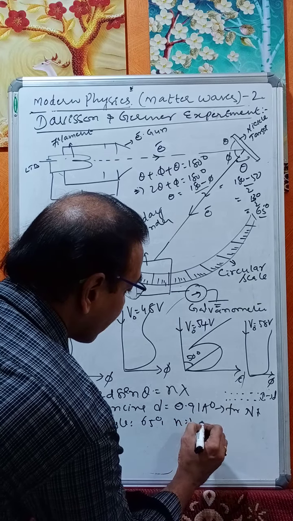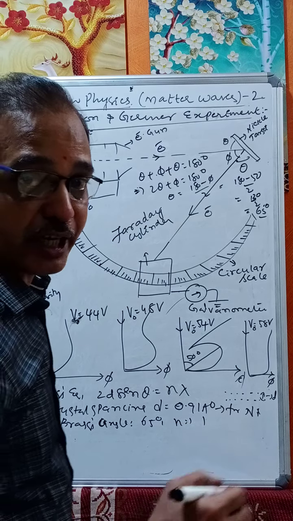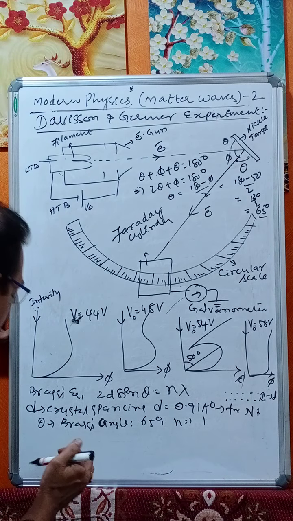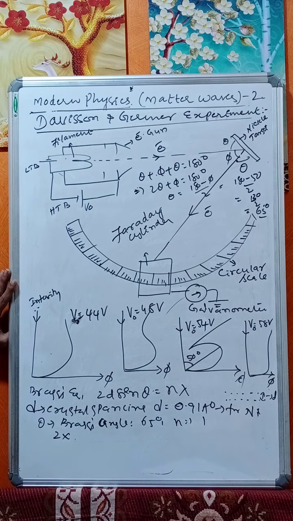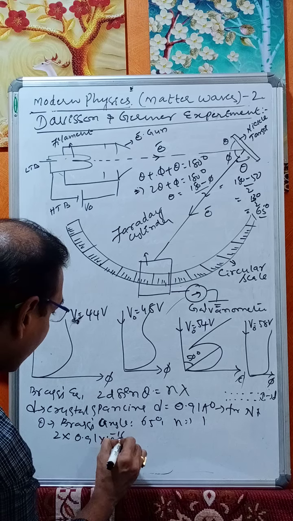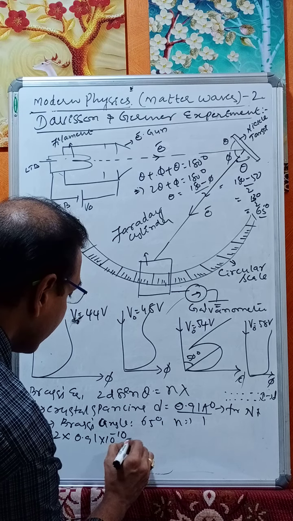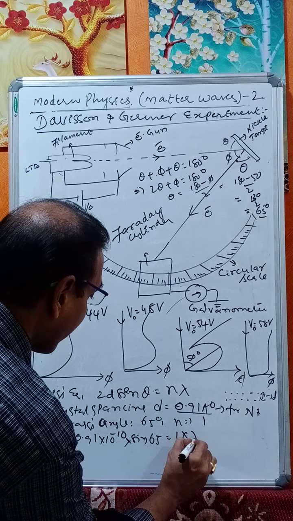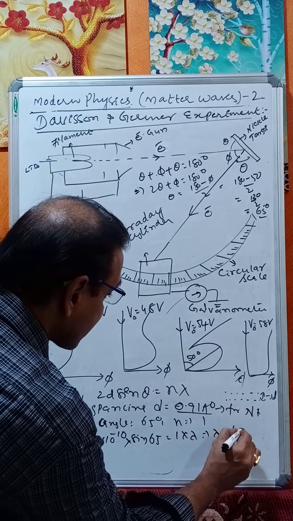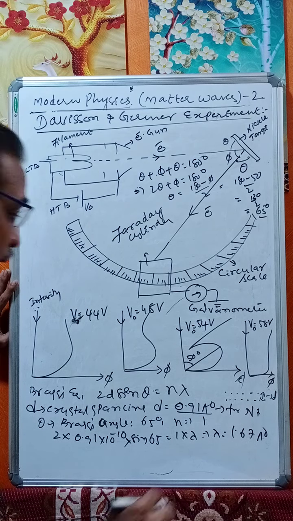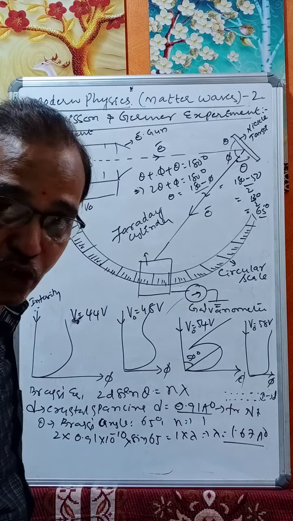The Bragg's angle is 65 degrees. N is the order of the spectrum, first order spectrum and second order spectrum. We consider this as the first order spectrum, then n is equal to 1. Then this becomes 2 into d, 0.91 into 10 power minus 10, into sine 65 degrees is equal to 1 into lambda. Lambda we got as 1.67 angstroms.